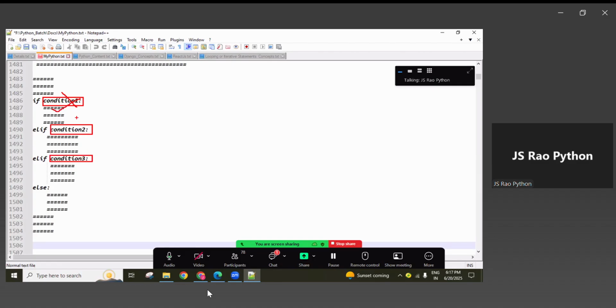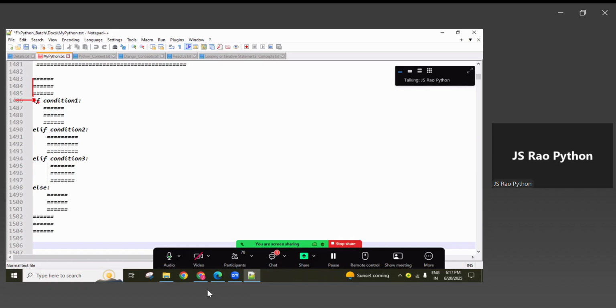If it is false, then the second one is checked. If it is false, then only the third one is checked. Only one block is executed. If all conditions return false, then the else block is executed. Okay, remember that point. First, these lines of code execute and check the condition, guys.